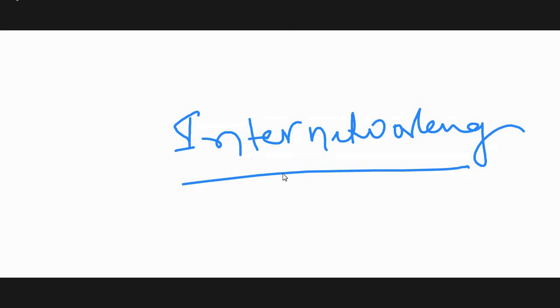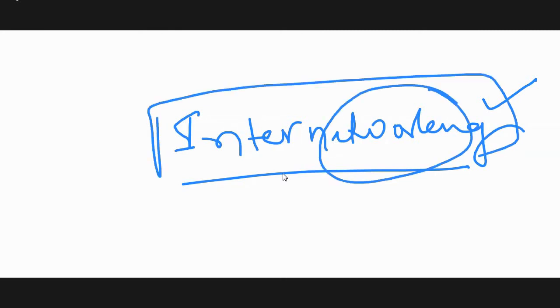Networking, internetworking. Internetworking deals with the interconnection of networks. Please note down: internetworking deals with integration of existing networks. Like we are able to call from Airtel to Idea, Airtel to Jio. That is integration of the existing mobile networks.